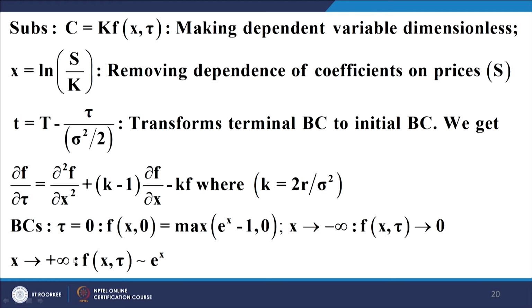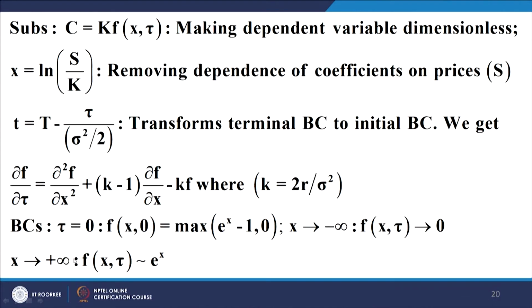We know the log of the price is normally distributed, so it is easier to handle. So, we transform the variable S by introducing a variable x as log of S upon k. This also eliminates the dependence of the diffusion term and the drift terms on S by using this particular variable.